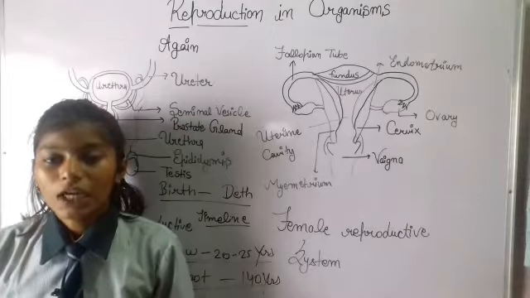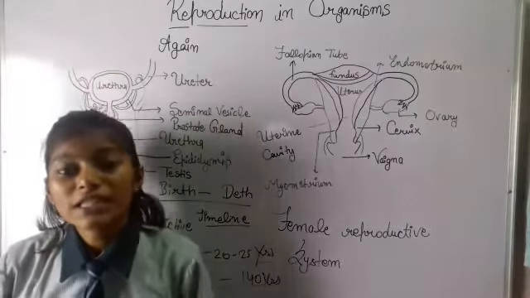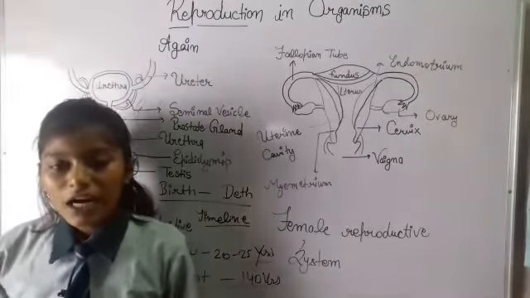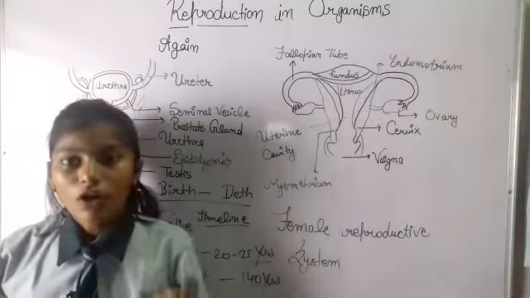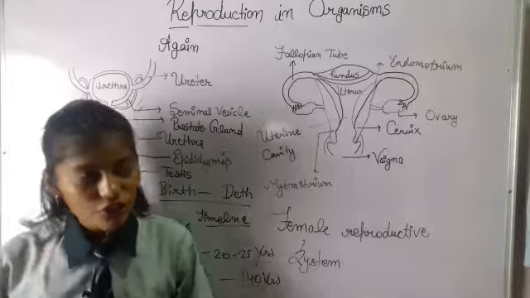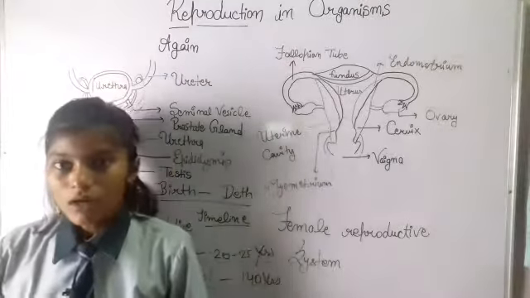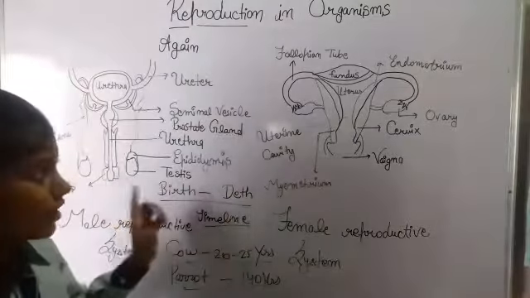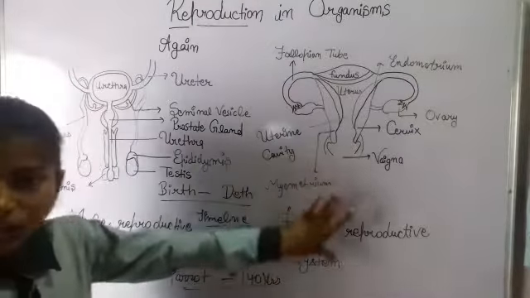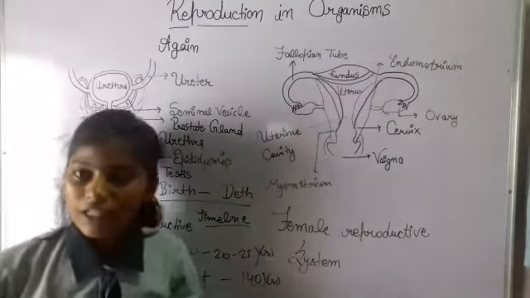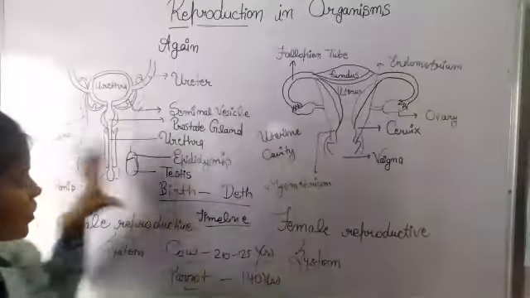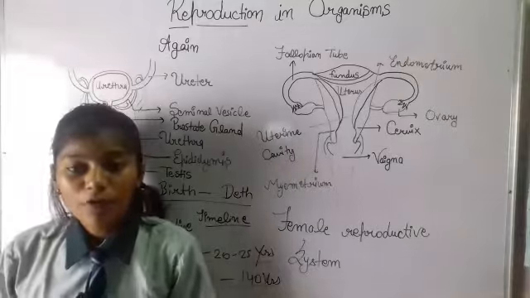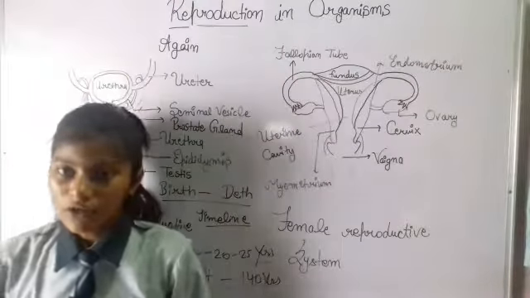Now firstly, what are the modes, or what are the types of reproduction present here? There are mainly two types of reproduction, or modes of reproduction. Now let's talk about them. Let's talk about each one, then we will talk about the later one. The first, which I have written here, is sexual reproduction.